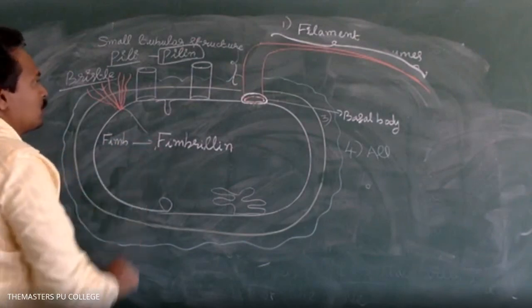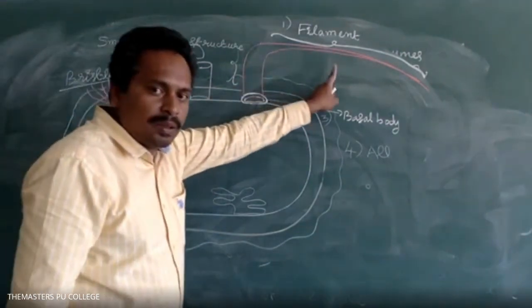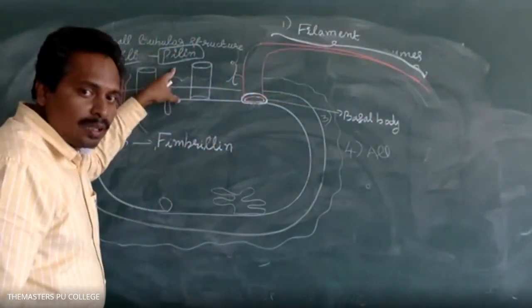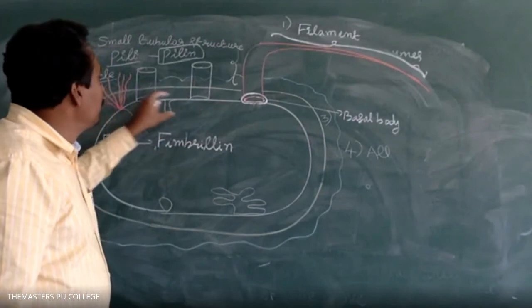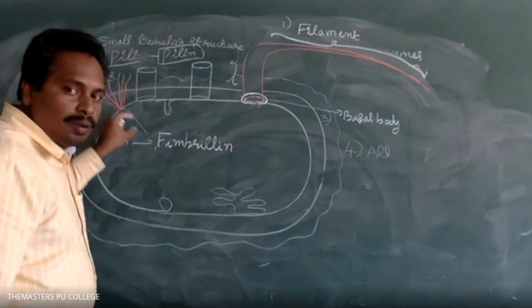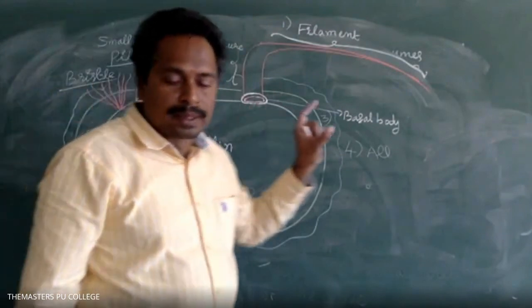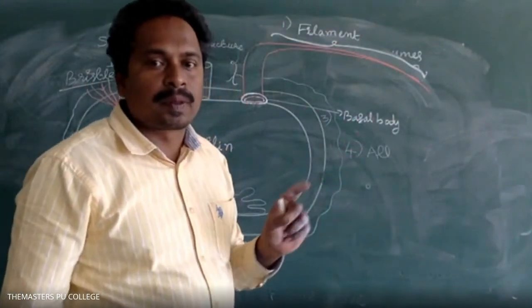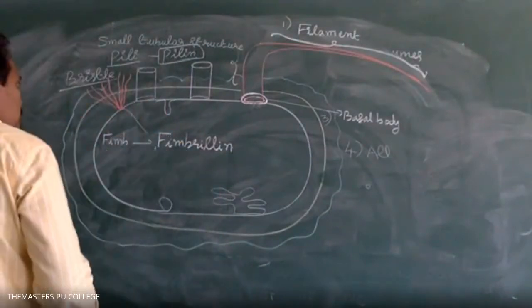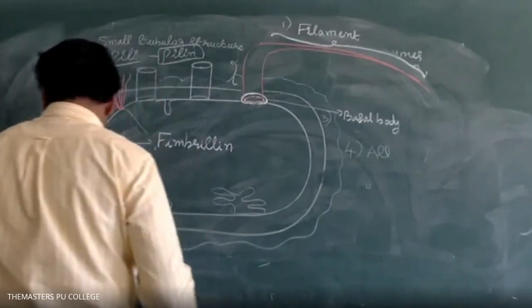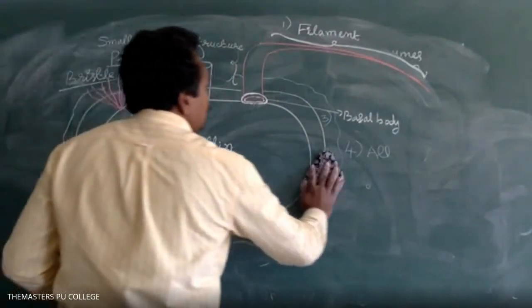Flagellum is made of flagellin protein, pili are made of pilin protein, and fimbriae are made of fimbrillin protein. Is it clear now? Clear, yes, sir. Do you have any doubts regarding this? No doubt. The function of pili, sir.